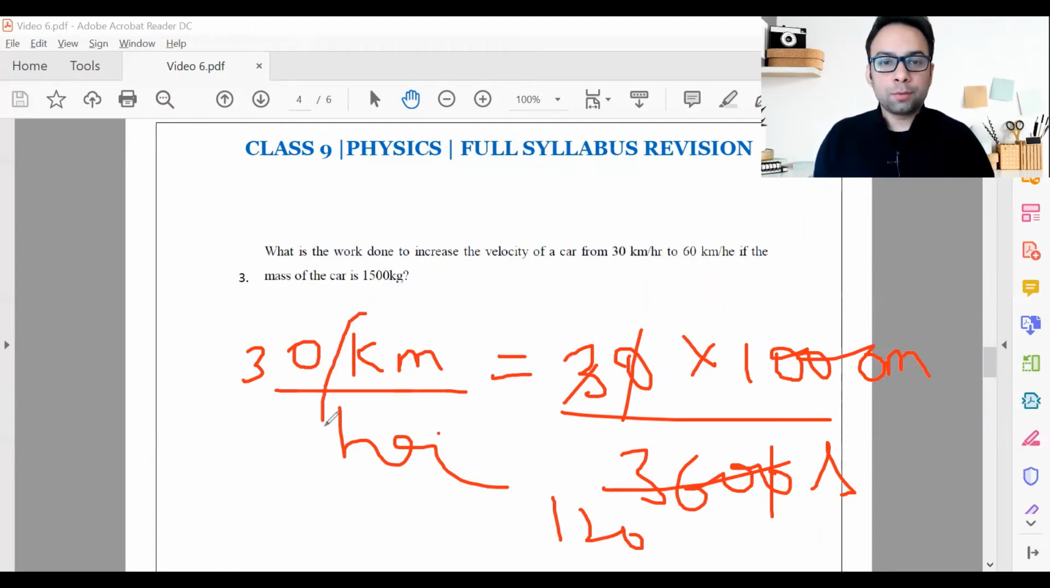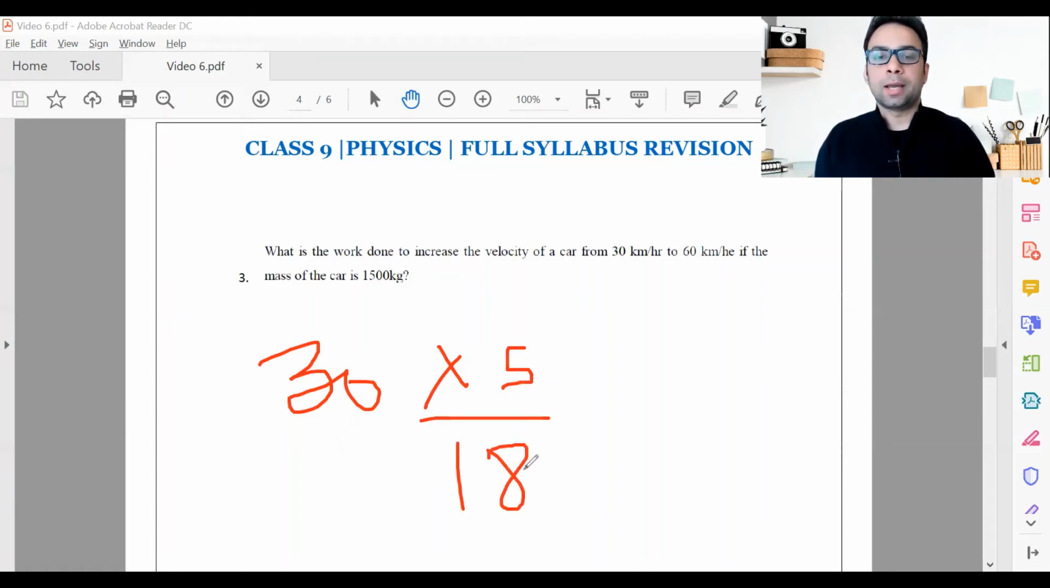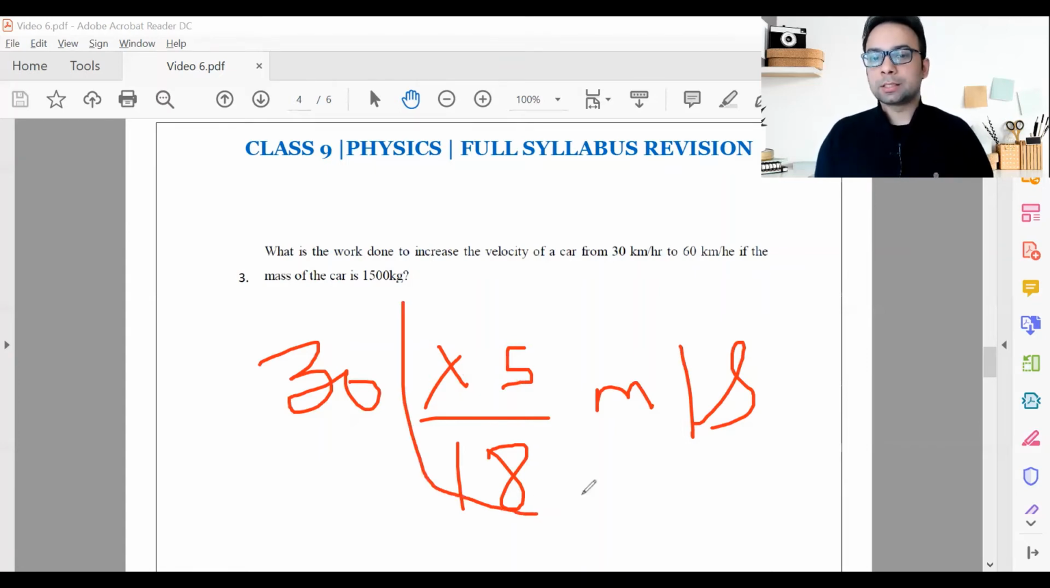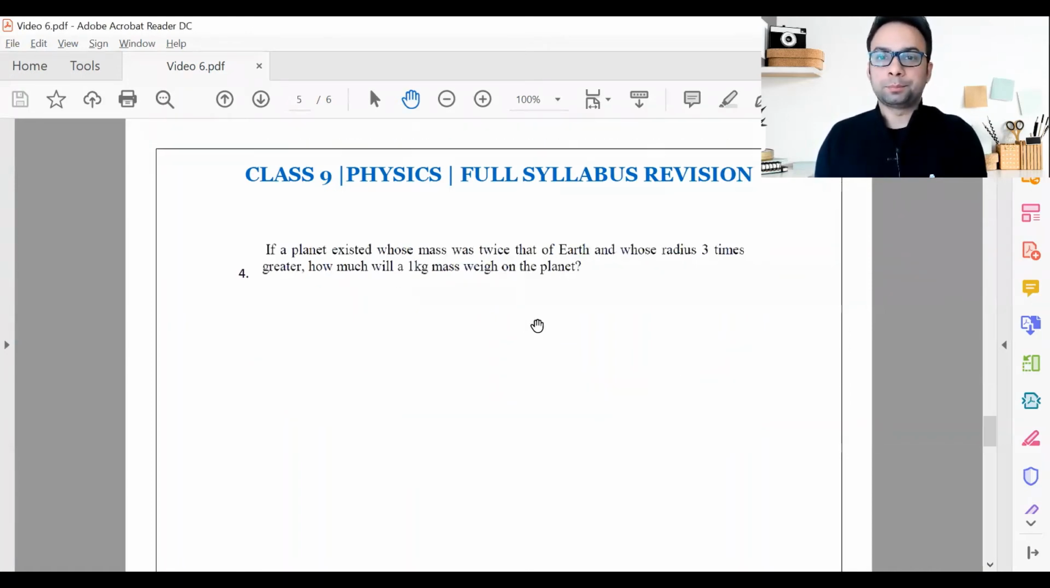So this is how you convert this. If you forget the shortcut, but if you remember it, well and good. 30 kilometer per hour, directly multiply it by 5 by 18, and you will get the meter per second value. That's it. So directly converting your kilometer per hour into meter per second using this shortcut, which is very important. So remember the shortcut also, remember the conceptual method also, you will be fine with both of them.